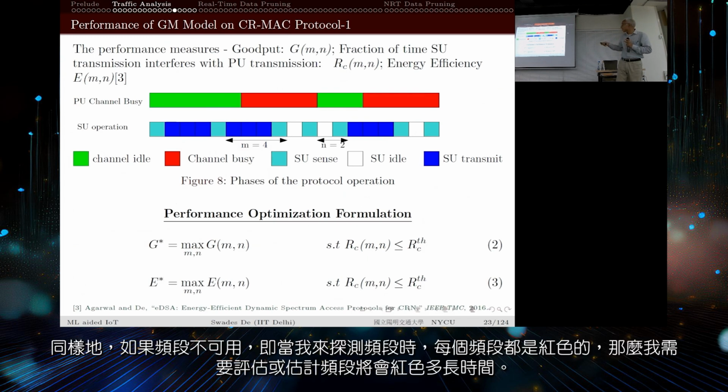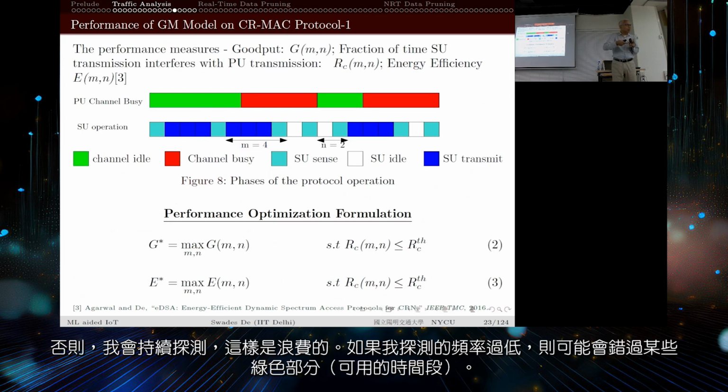Likewise, if I come and sense the channel and it is red, then I need to estimate how long the channel is going to be red. Otherwise I will continue to sense, which is wasteful. If I sense too sparsely, if I sense too far away, then I might miss certain green portions.